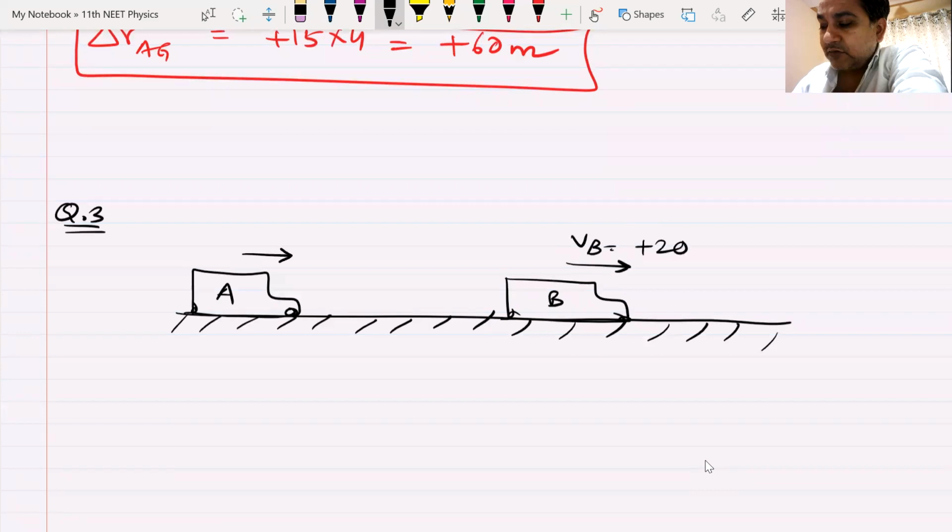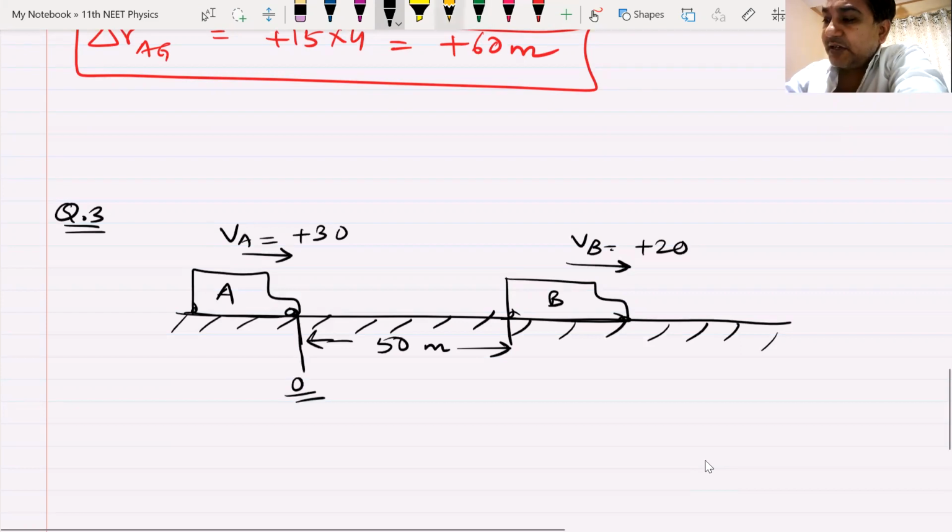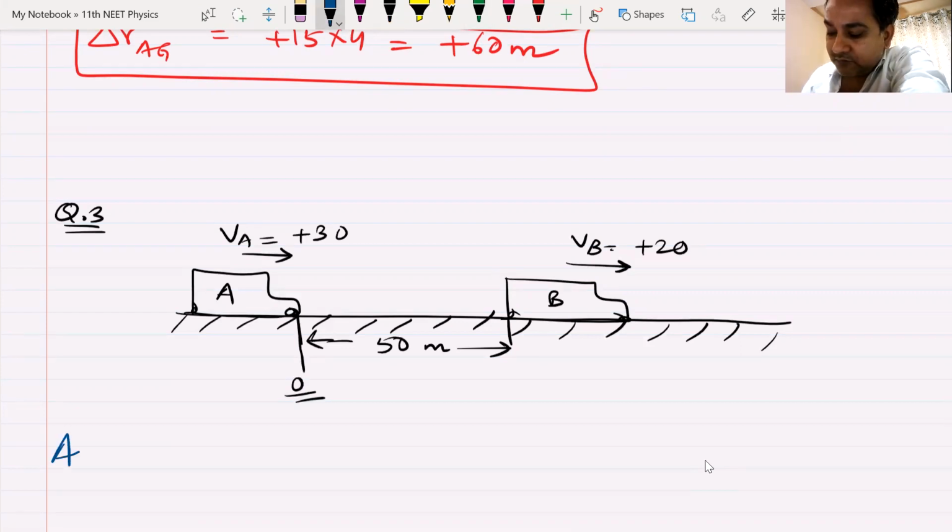I'm not writing the unit. This is backwards, plus 30. I'm taking them as points, so I'm forgetting their lengths. This is 50 meters. This is my origin. Question is simply when and where bus A overtakes bus B. So I'm waiting for your answers.